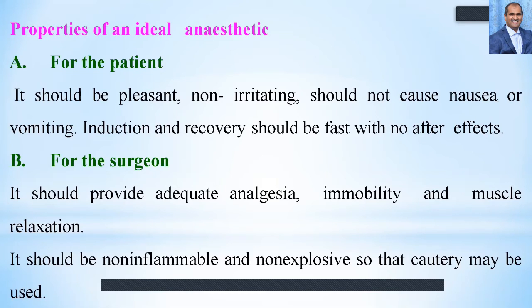The gas may catch fire, and there will be a big explosion. So the gaseous agent should be non-inflammable, non-explosive, and should induce adequate analgesia as fast as possible, immobility and muscle relaxation. These are the ideal characteristics of an anesthetic as far as the surgeon is concerned.